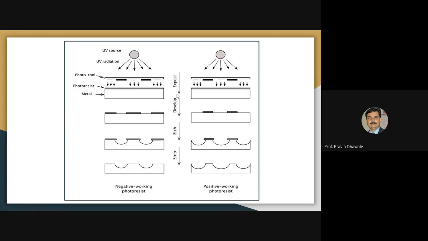Okay. Now, if you observe this negative working photoresist, the ultraviolet rays will pass through this photoresist, right? In this region, there will be no ultraviolet rays, because this portion is provided with the negative film, right?